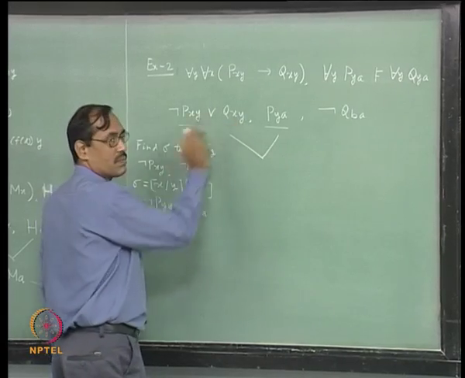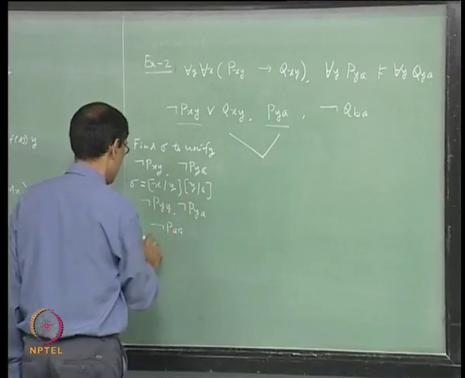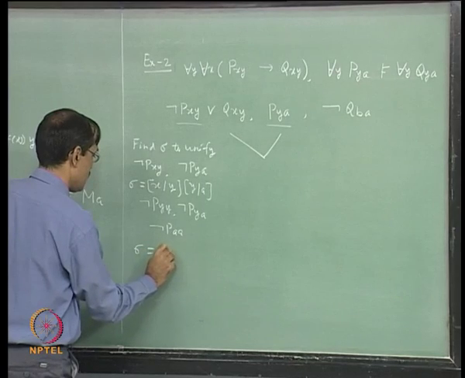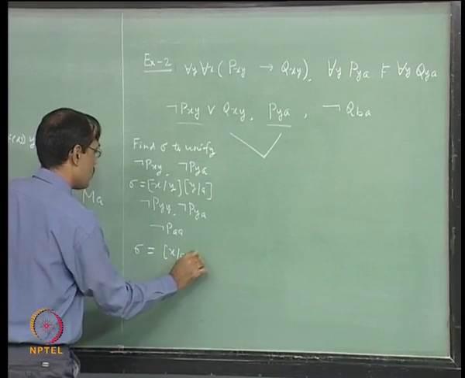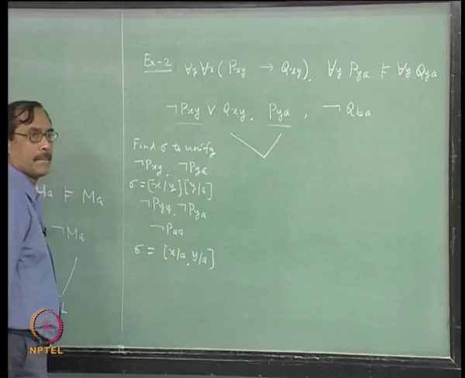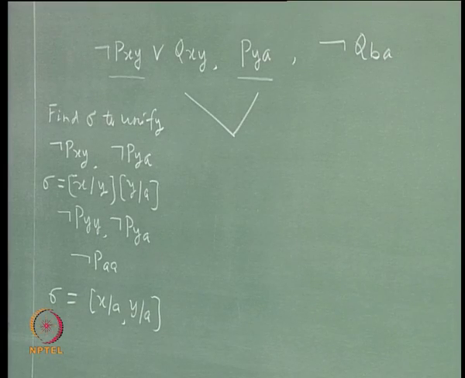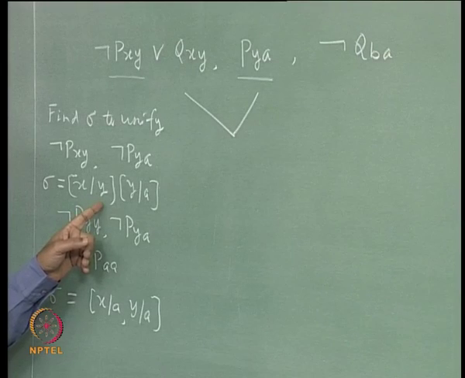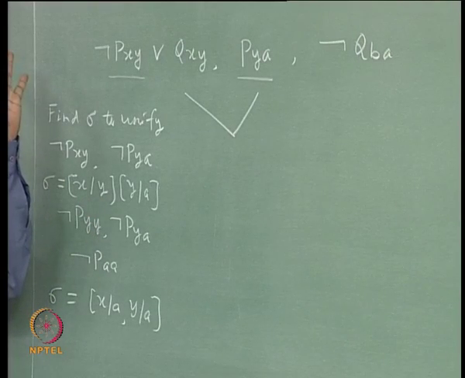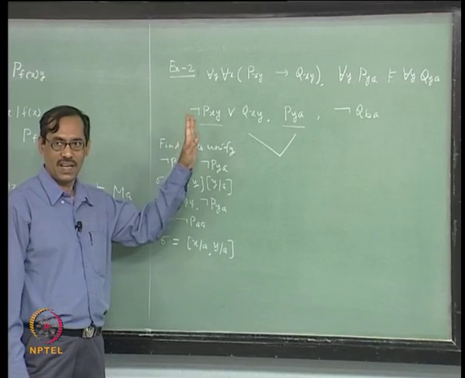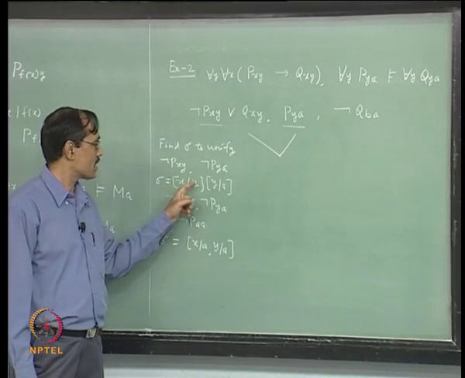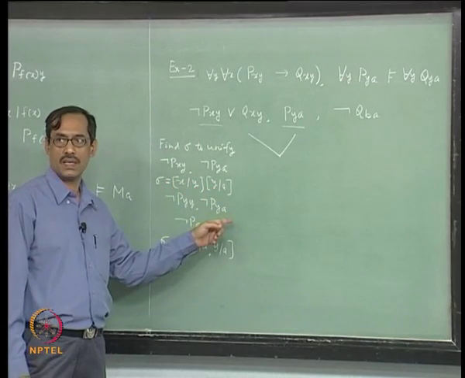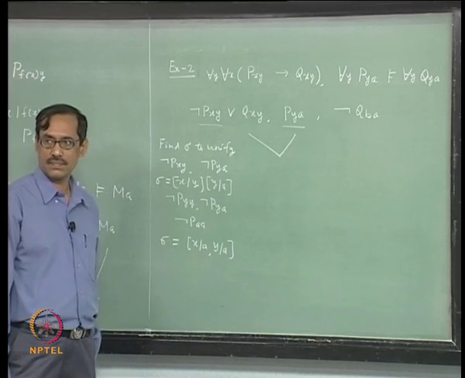So, both x and y have become a now, because this composition is simply x by a, y by a, right, because in x by y you will apply y by a first, that is x theta s, or t theta. So, that way this x becomes a, y also becomes a, that is the composition.